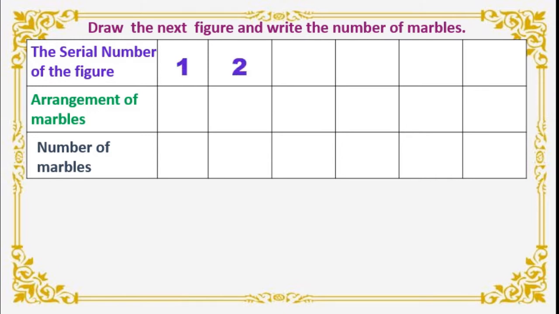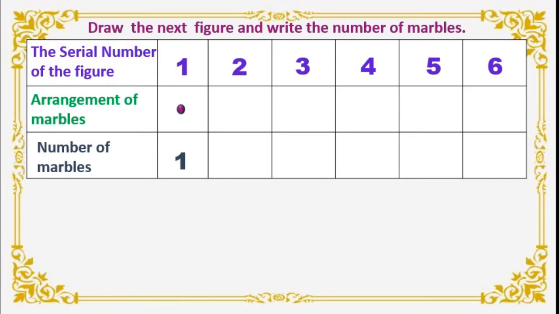First one, second, third, 4, 5, 6. These are serial numbers. Okay. Now in the first serial number we are going to use only one marble because only one number is there. Okay. So how many marbles we used? 1. Isn't it?